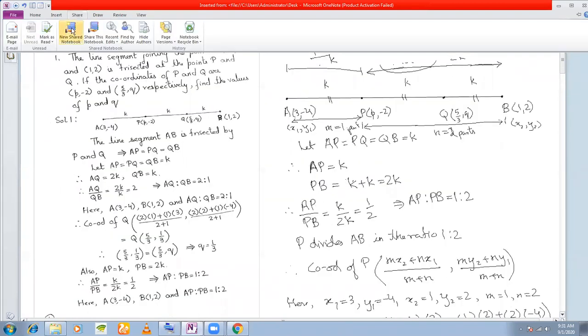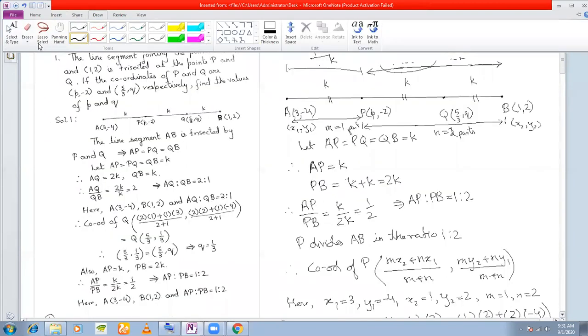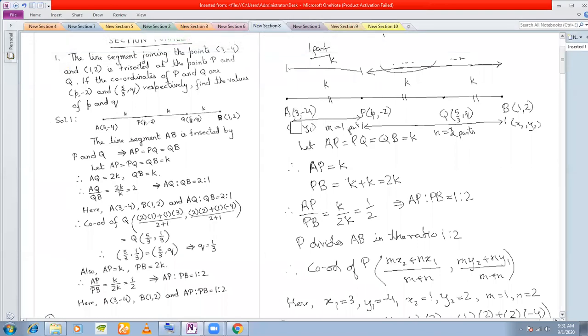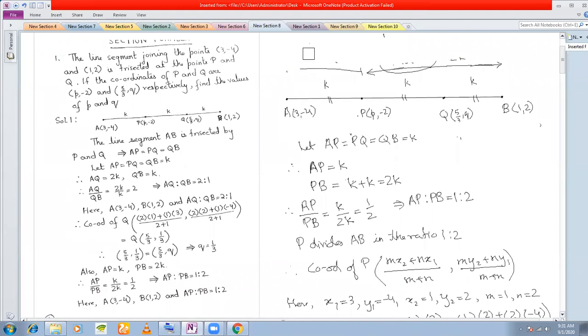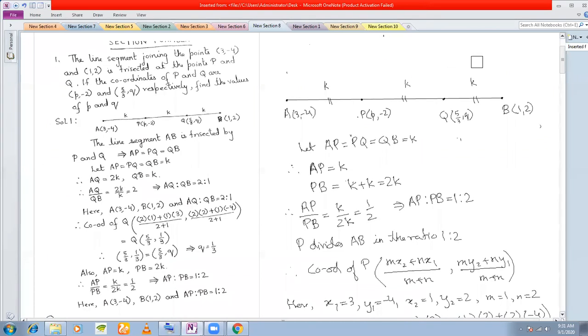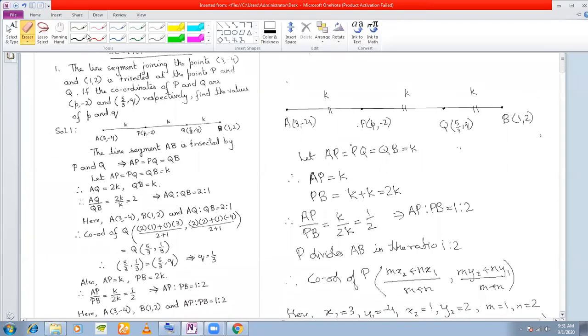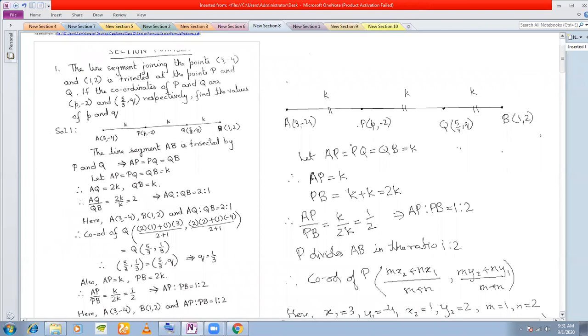So this time what I'll do here is calculate AQ is to QB.